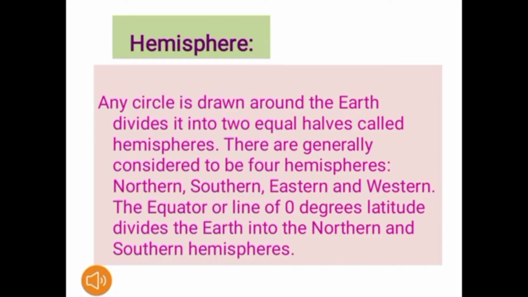The equator, or line of 0 degrees latitude, divides the earth into the northern and southern hemispheres. So boys, think of a football as our earth, and if we divide the football along the equator, the 0 degrees latitude, the half portion to the north is the northern hemisphere and the south part is the southern hemisphere.